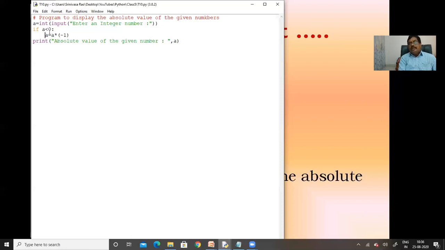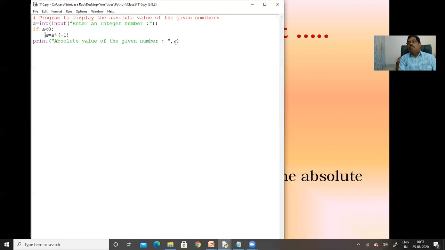If a is less than 0, we identify that the value is a negative number. At that time, a is multiplied by -1, and the final value is stored in a. If a is greater than 0, we do not perform anything.